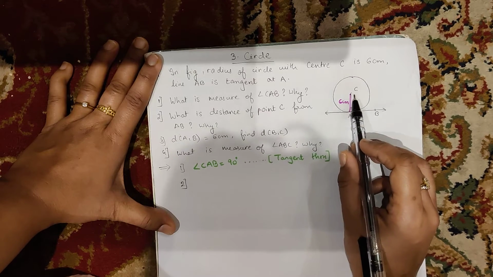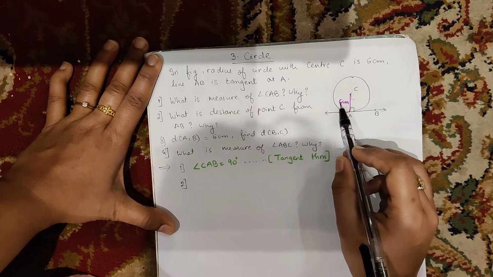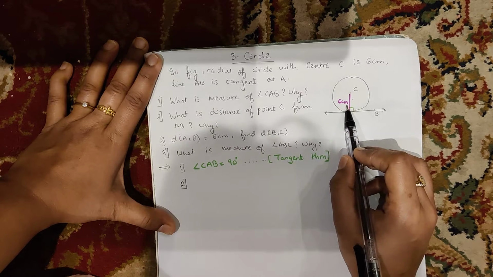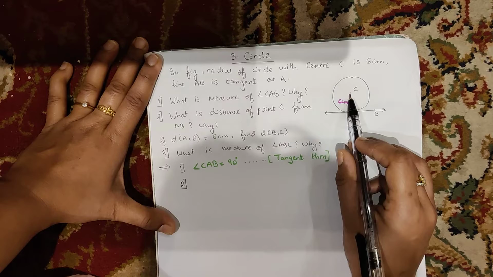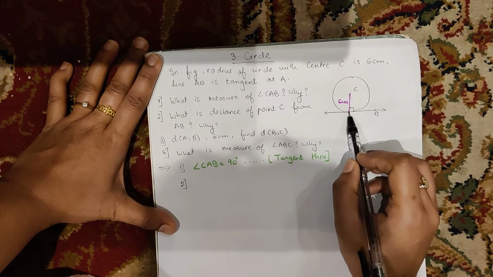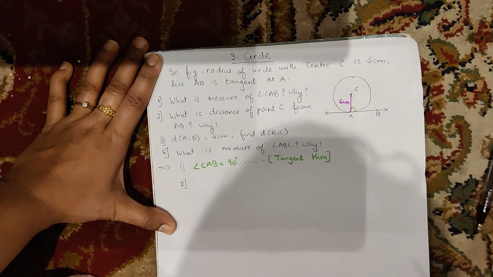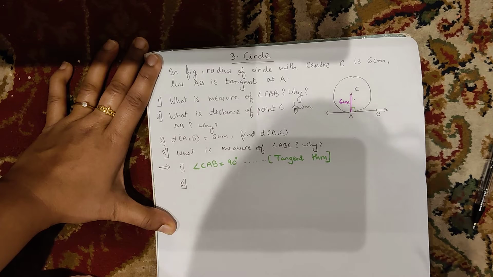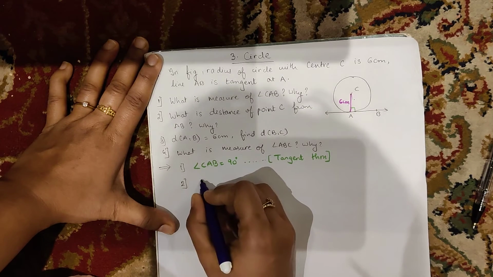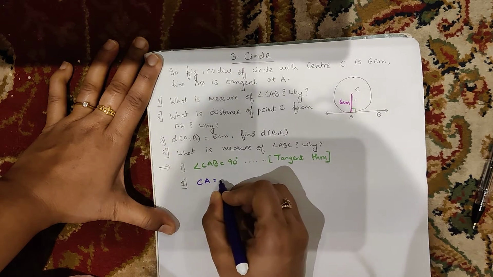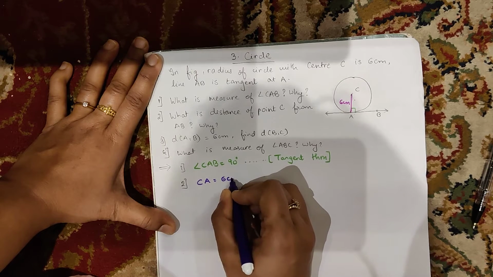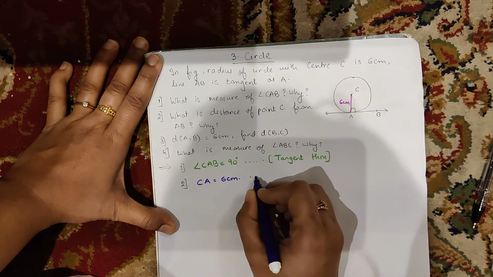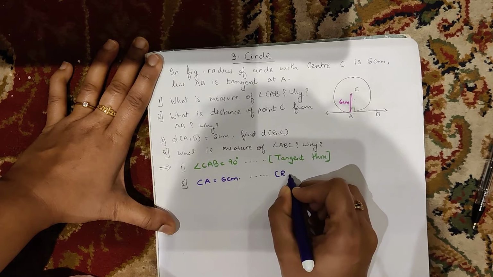The distance of point C from AB will be 6 centimeter. Why it will be 6 centimeter? Because CA is the radius of the circle, right? So here the second answer will be CA is equal to 6 centimeter. Why? Because it is the radius of a circle.